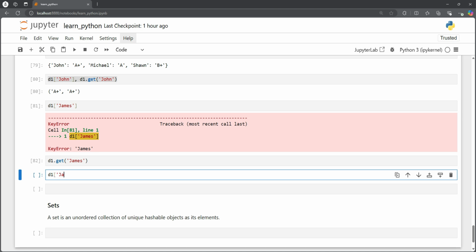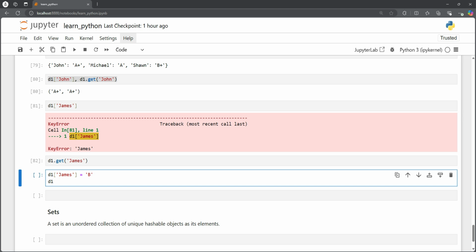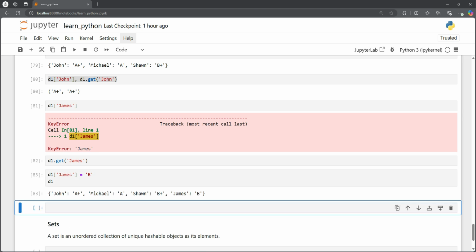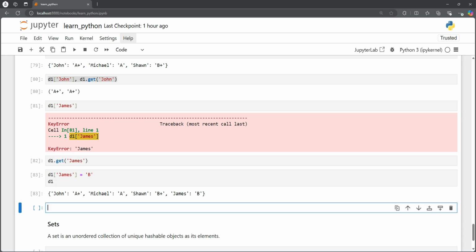So we could say James, and we can assign his grade. Maybe he has also not performed well, so James is getting a B. So John A, Michael, and Sean B, and James B. So now we have another, let's say, two students with different grades. So we could also do that update here.